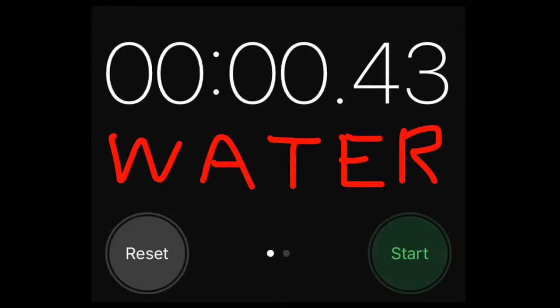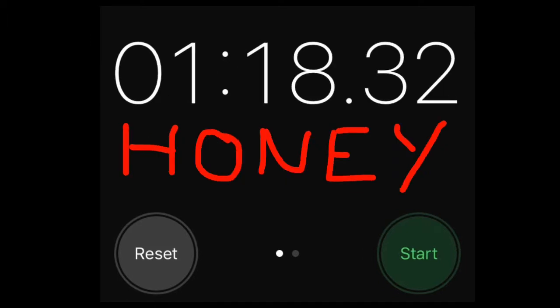Here we can see that the water only took 43 milliseconds due to the forces being weak, which allow the particles to slide past each other, giving water a low viscosity and high flow rate. The honey took a lot longer with a time of 1 minute 18 seconds and 32 milliseconds, making it a more viscous liquid.